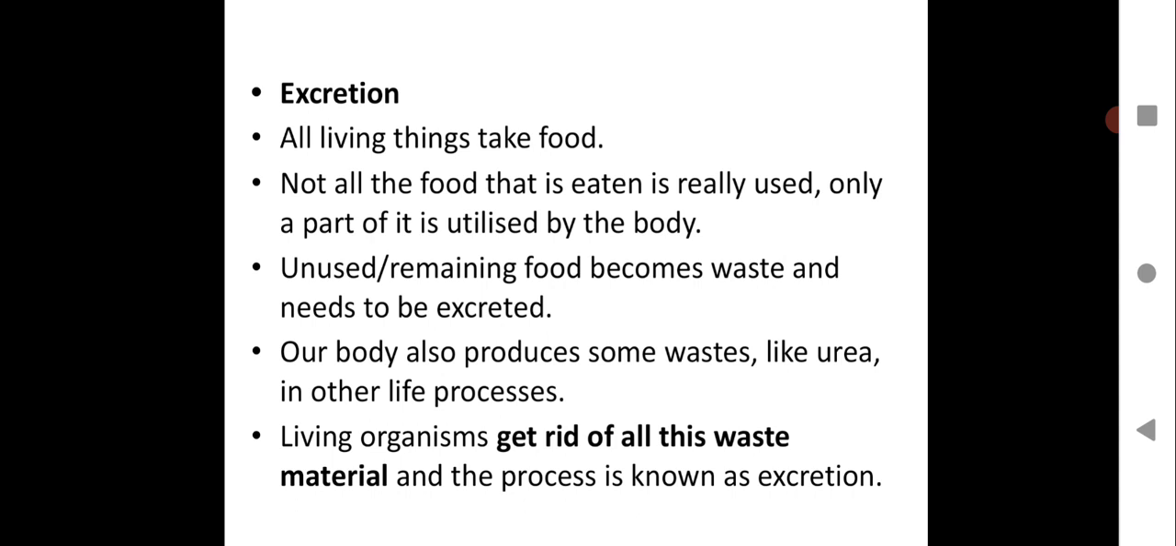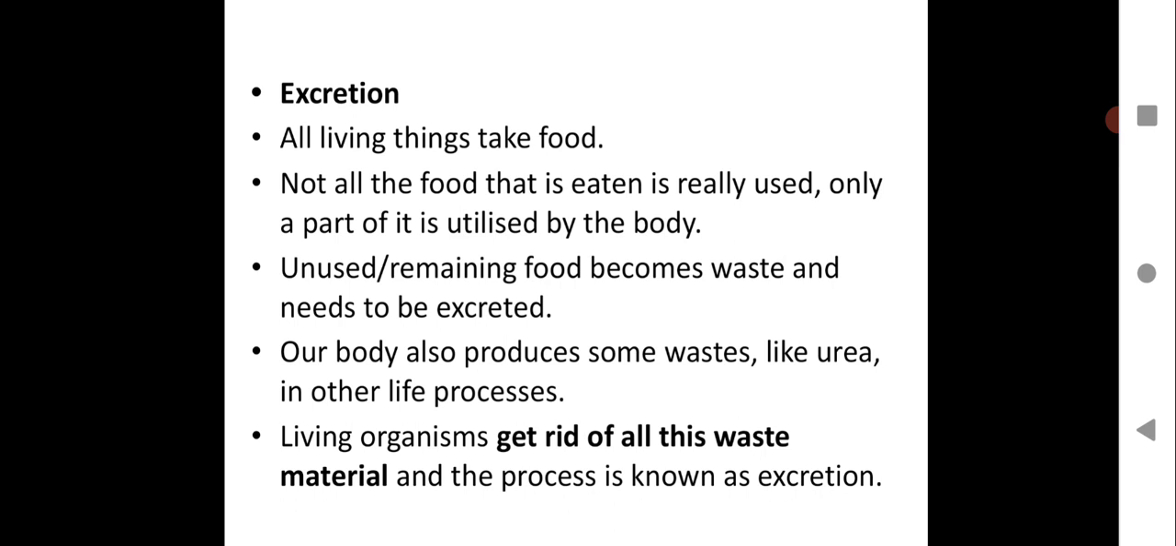Excretion. Now we will see in detail the characteristics which we have learned for the living organism. The first characteristic we are going to see in detail is excretion, which is a very important characteristic of living things, and we have to learn it in detail. Let us see what is excretion. All living things take food. Not all the food that is eaten is really used. Only a part of it is utilized by the body, as I told you.